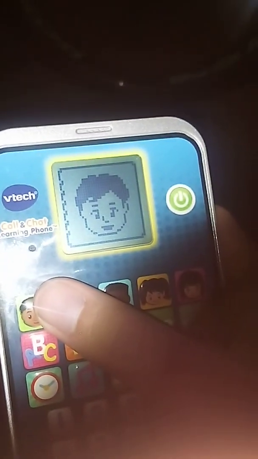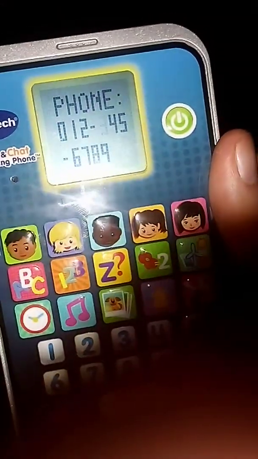Let's call our friend. Press the green call button to call. Press enter to change the number. That's an interesting phone number.